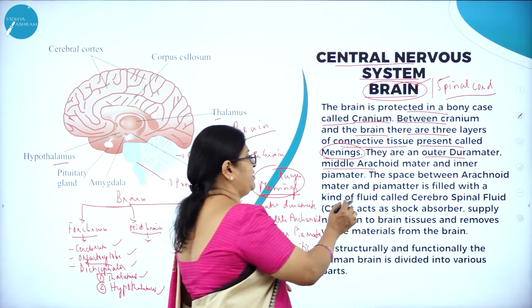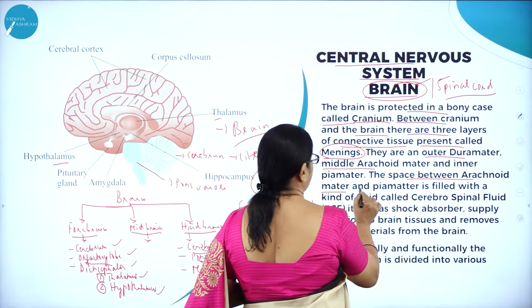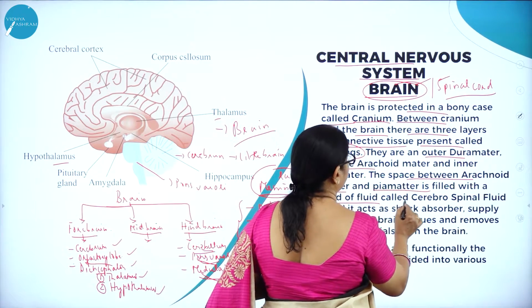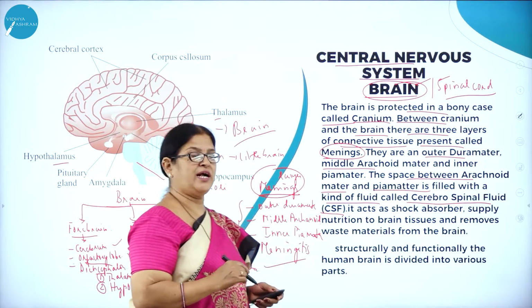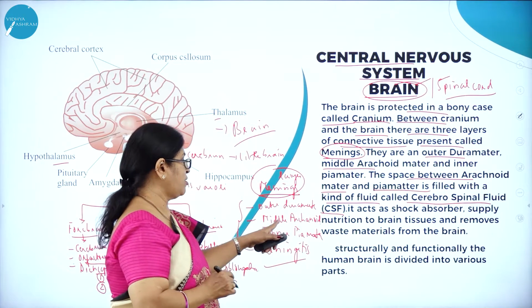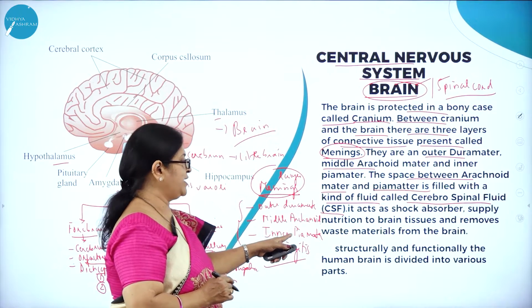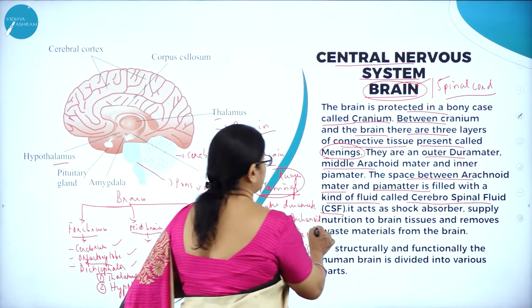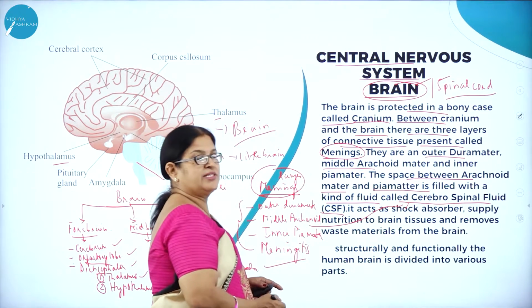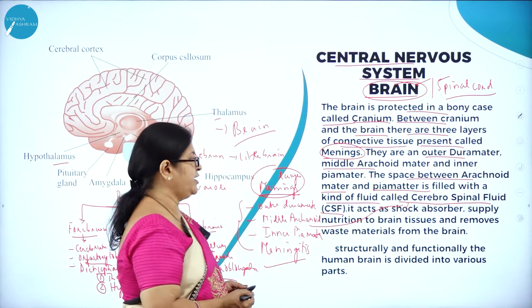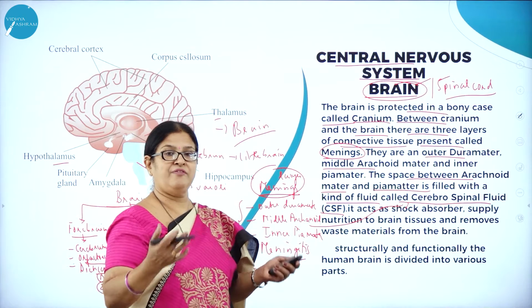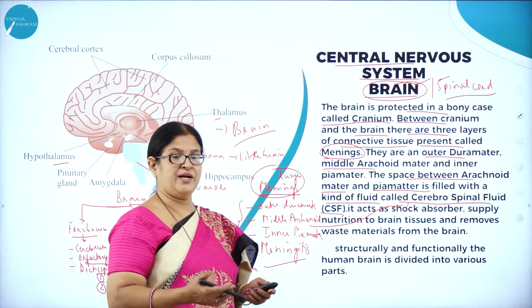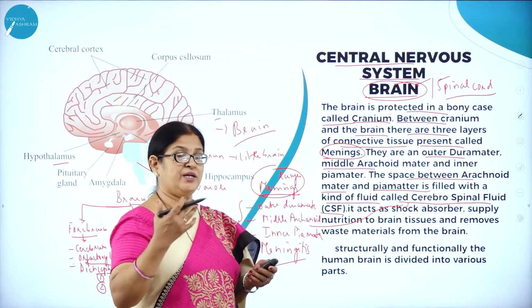Then the space between the arachnoid mater and pia mater is filled with a fluid called cerebrospinal fluid, or CSF, which acts as a shock absorber. Sometimes we suddenly come across good news or bad news, so there is a mental shock.